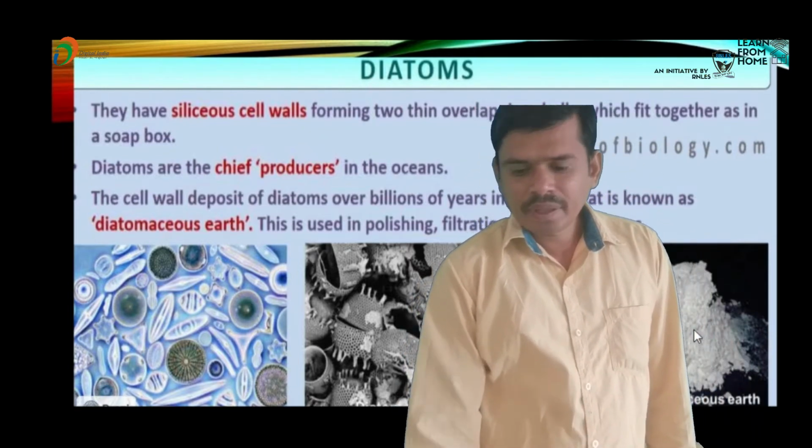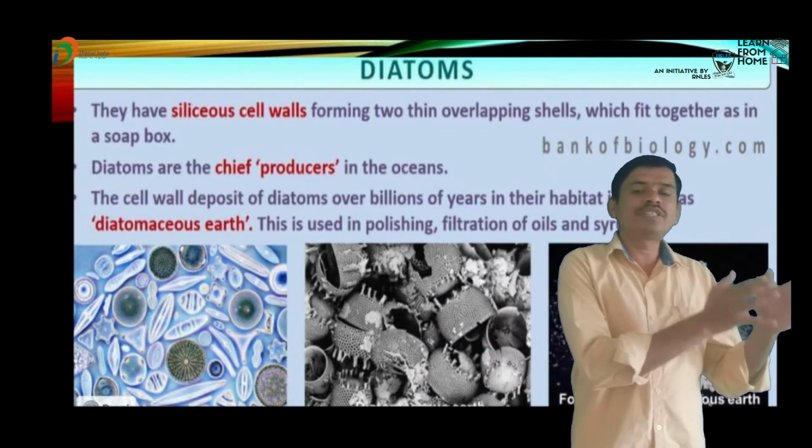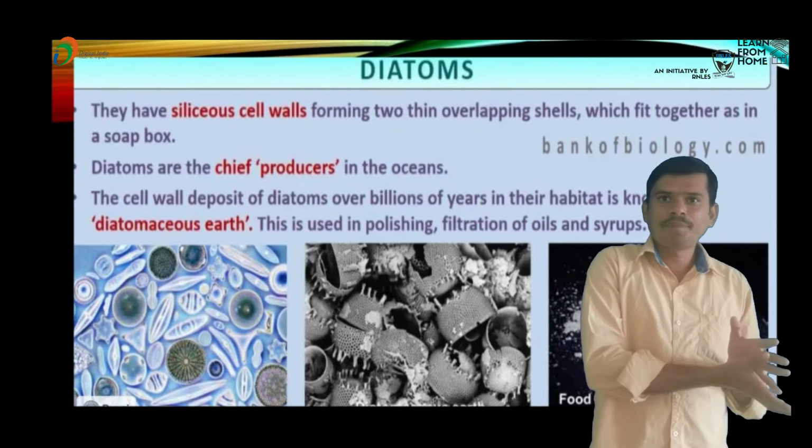So what about Kieselguhr? Diatoms left behind a large amount of cell wall deposits on the earth.